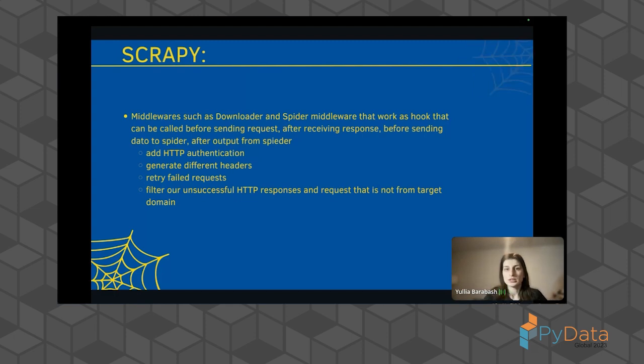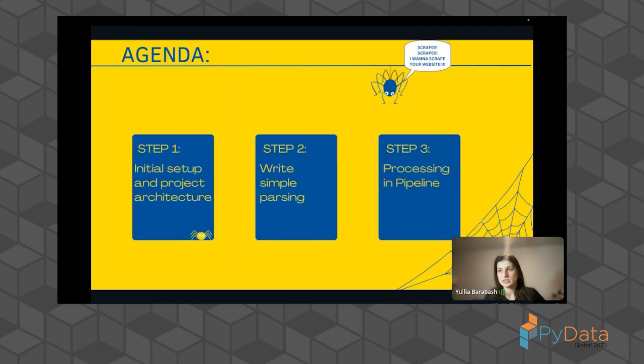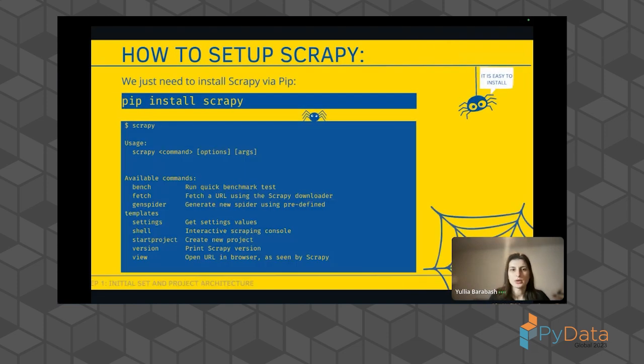So how can we do this? We can do this basically in 3 different steps. The first step is to initialize our setup, also project architecture. We will cover this. After that, we will talk about how we can create simple parsing. And then we talk about how we can also process this in a pipeline. Great. Let's talk, first of all, about how we can set up our Scrapy.